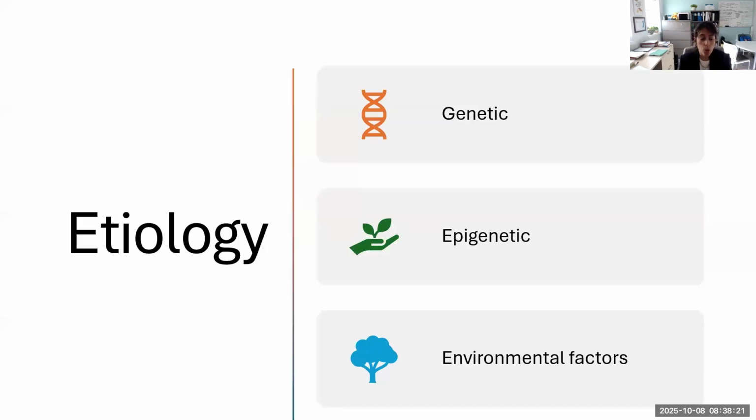So what do we know about etiology of autism? At the moment, there are three recognized factors that play a role: genetic factors, epigenetic factors, which talk about how the environment and our behaviors can impact how our genes express, and also environmental factors. So the three are recognized to be playing a role in the etiology of autism.